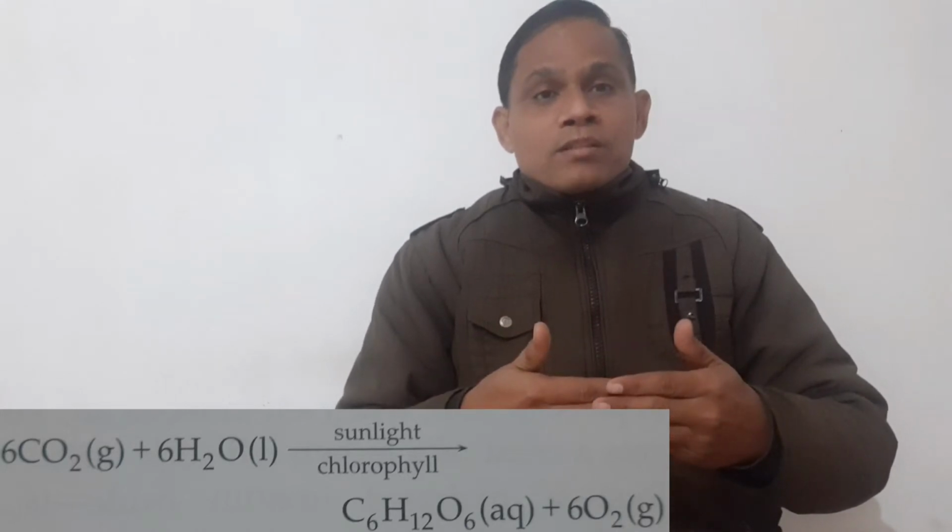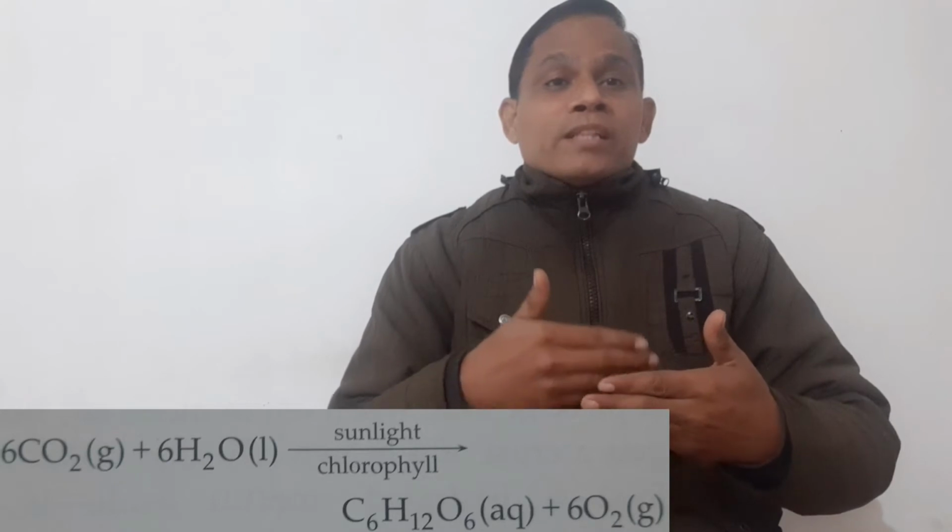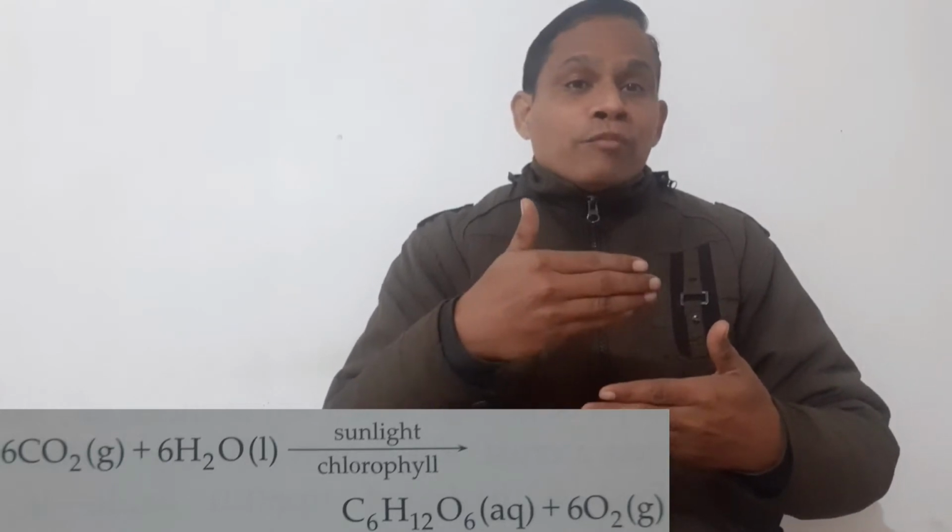This process also requires energy, because this reaction takes place in the presence of light only. So energy is absorbed in the form of light. Photosynthesis will not take place in the dark, it always takes place in the presence of light. Why? Because energy is required, energy is absorbed during this process. So this process is also an endothermic process.